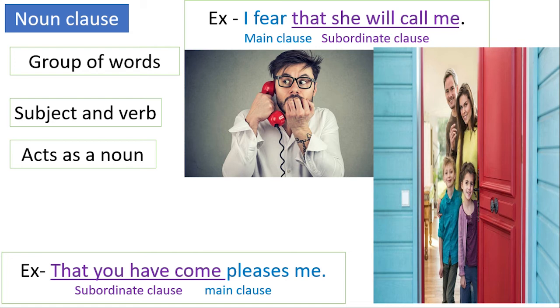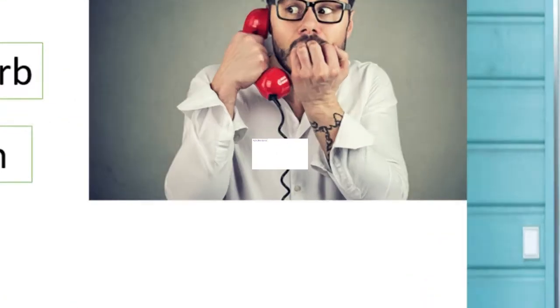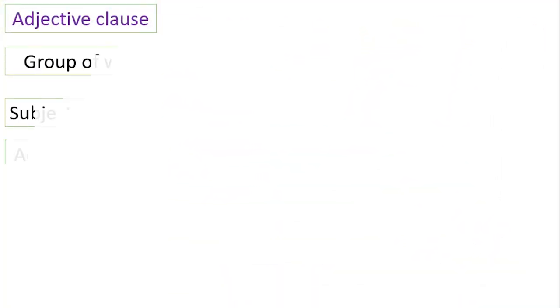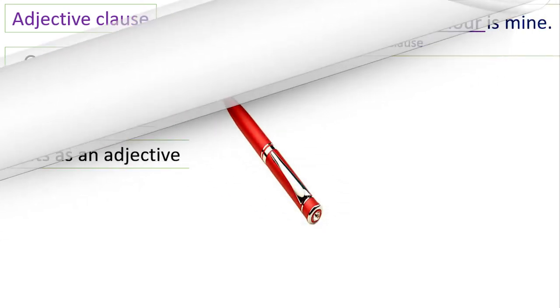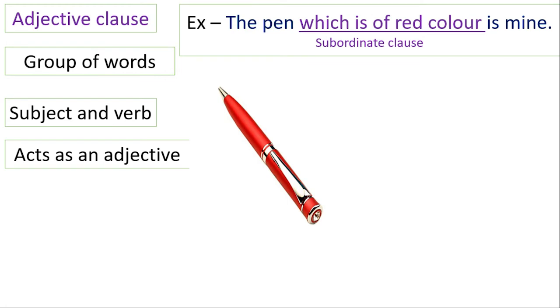Now let's look into the next type of clause, that is the adjective clause. An adjective clause is a group of words having a subject and verb of its own and it acts as an adjective. What does an adjective do? They describe a noun and so does the adjective clause. For example, the pen which is of red color is mine. Here, the clause which is of red color is an adjective clause as it has a subject and verb of its own and it's describing the noun pen.